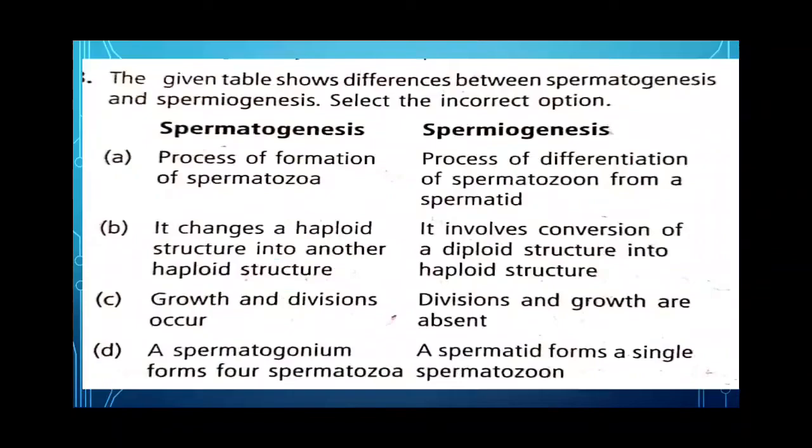So if you have studied and if you know the difference between spermatogenesis and spermiogenesis, you will find that option B is incorrect. Why? Because spermatogenesis involves conversion of diploid structure into haploid structure, and spermiogenesis changes a haploid structure into another haploid structure. So for this the answer will be B, that is, it is the incorrect one.